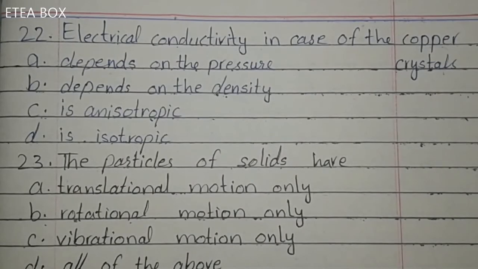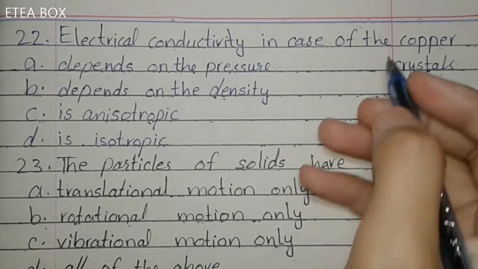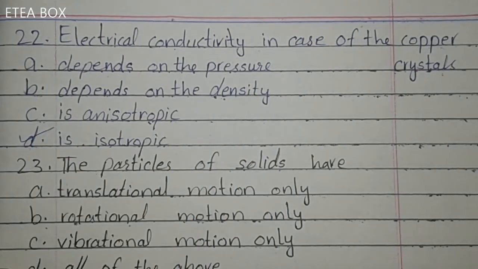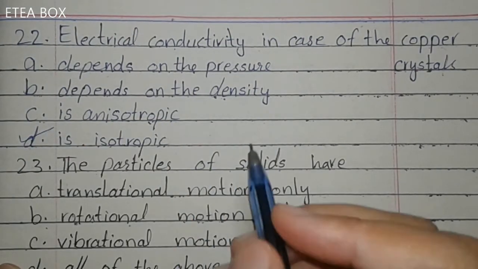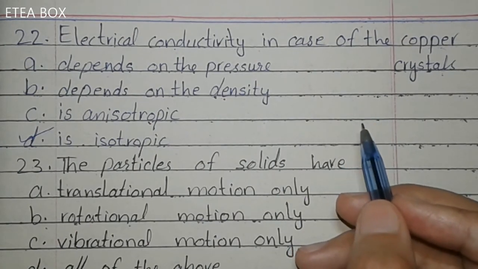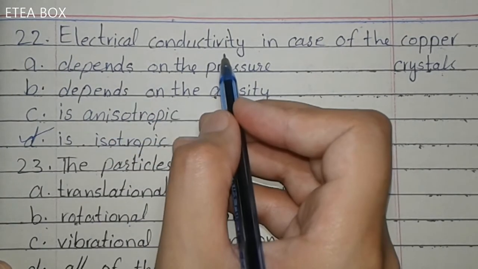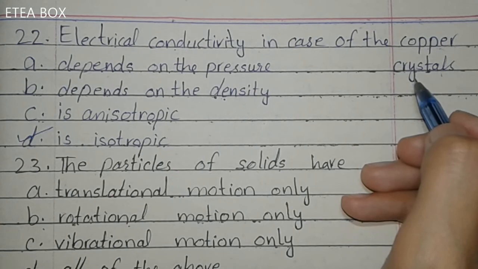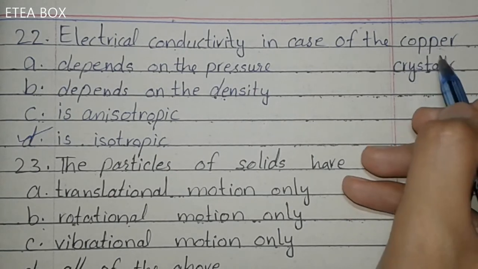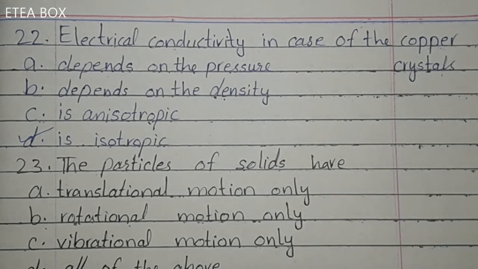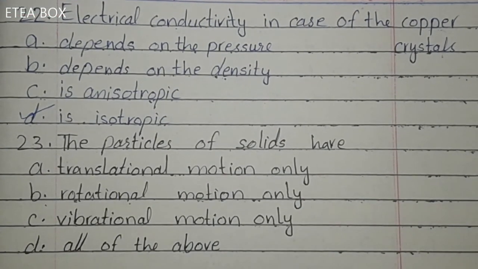22. The electrical conductivity in case of copper crystal is isotropic. Keep this in your mind, that metals and plastics are isotropic. It means that electrical conductivity in a copper crystal will be the same in all the directions. We know that plastic is a non-conductor, but here we are talking about the copper crystal. So the electrical conductivity in copper crystal will be the same in all the directions. So option D is correct.